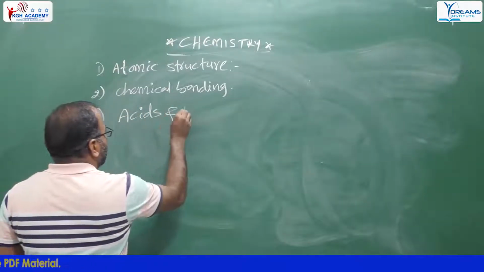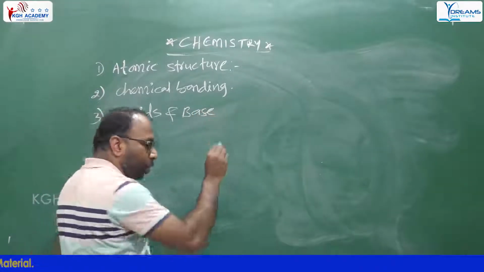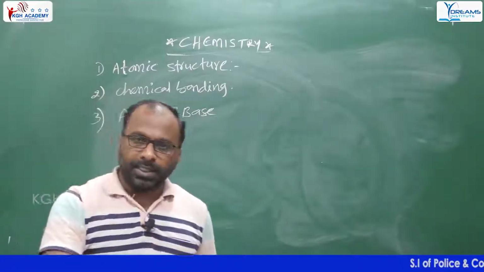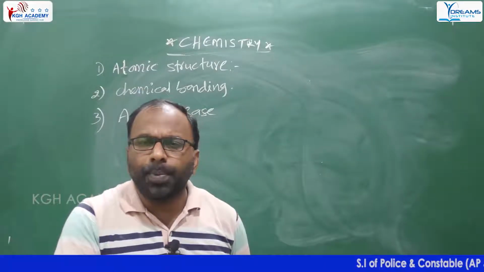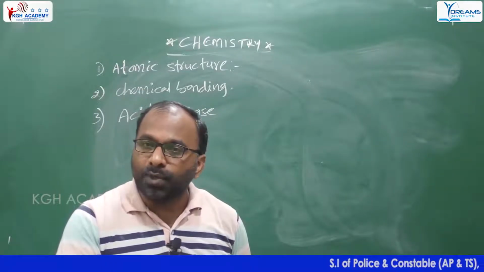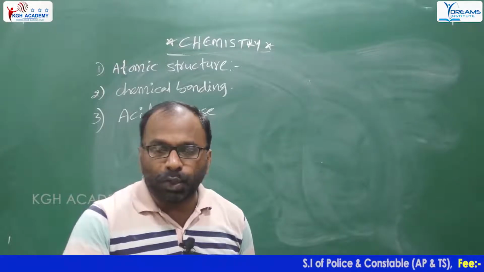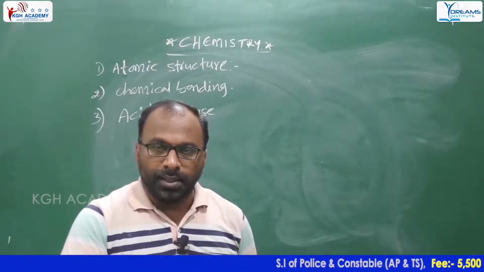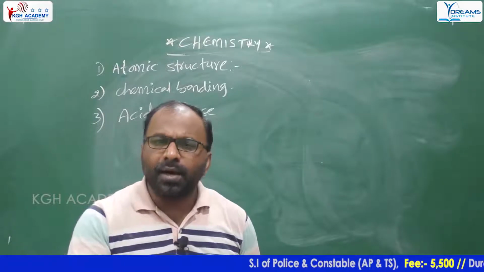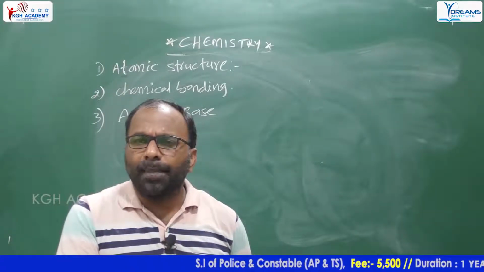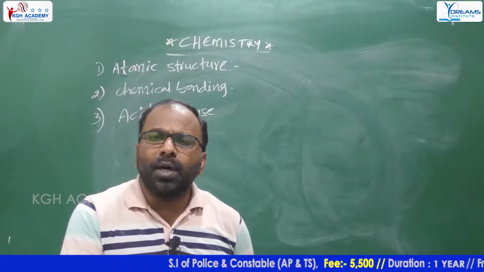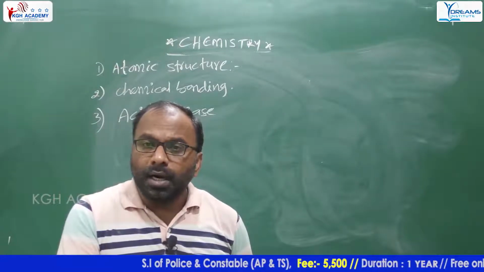Acids and bases. In this chapter, we learn to know the pH value of substances. For example, battery acid 0.8, gastric acid 1.2, citric acid 2.2, right? Then orange juice, vinegar, tomato, coffee, beer, milk of magnesia, milk, saliva, pure water, ocean water or salt water.